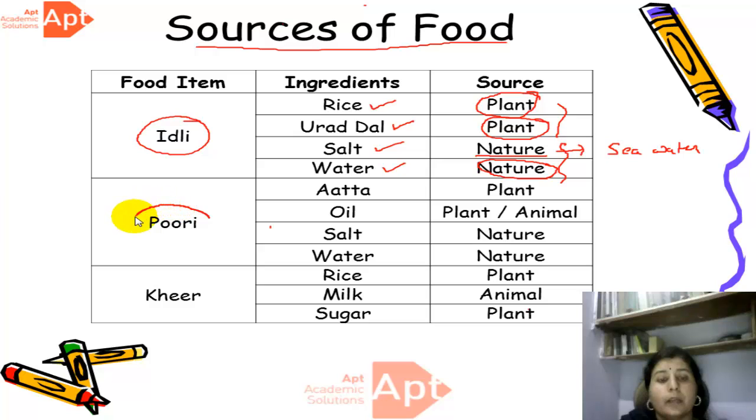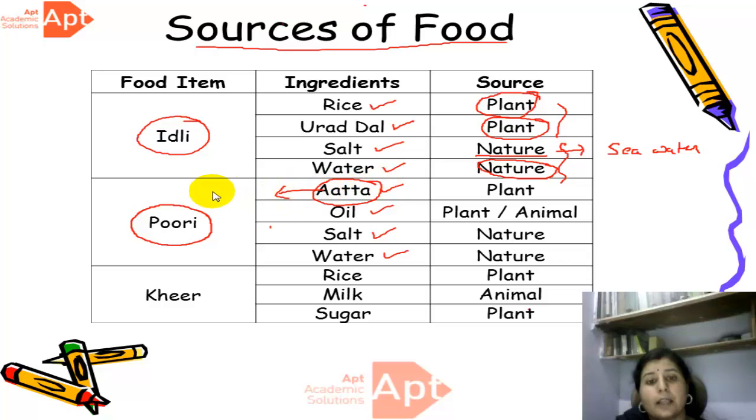Now similarly, next we will see the food item, that is puri. To prepare a puri, the ingredients which we use are atta, oil, salt and water, right? Now where do we get atta? The atta we get from wheat, and that comes from, yes, that's right, plant. Now oil. Oil is of many types.